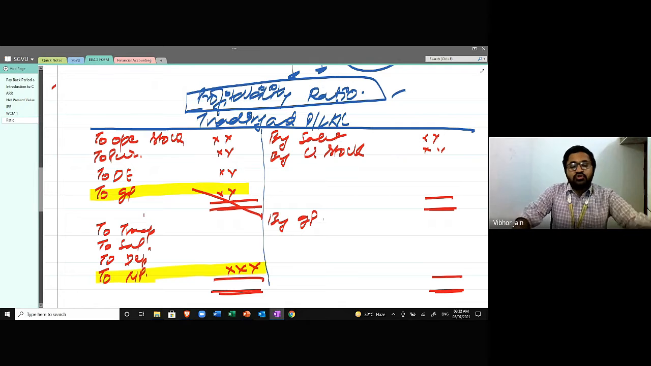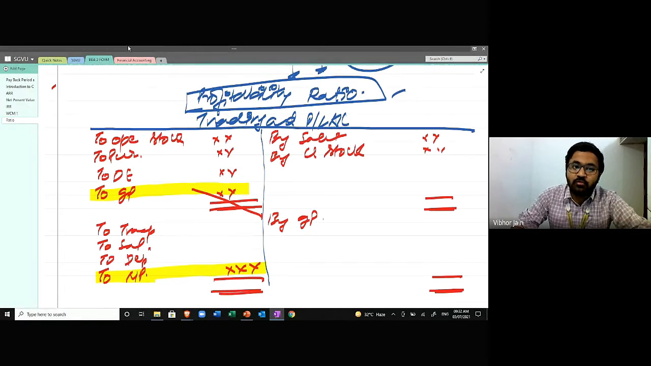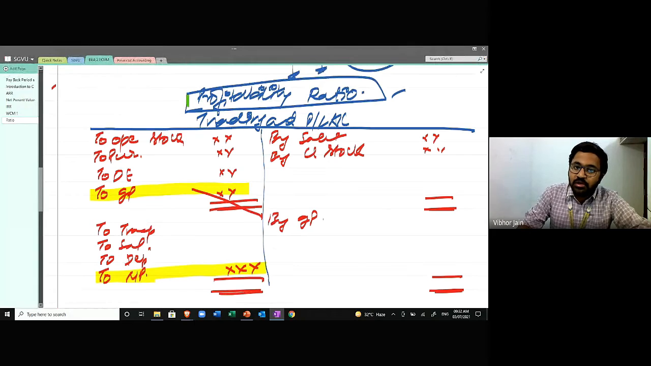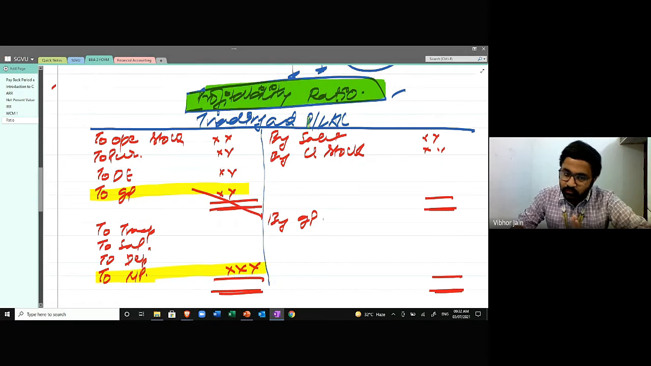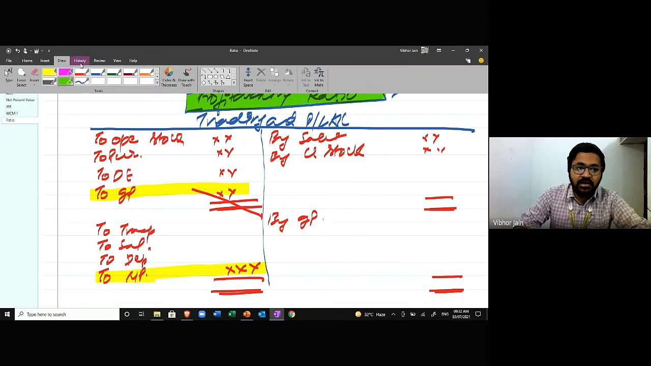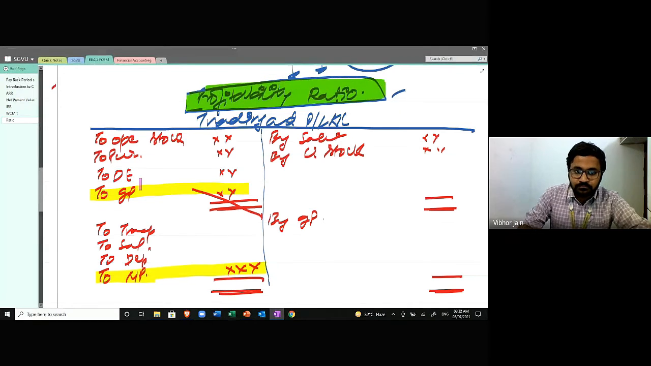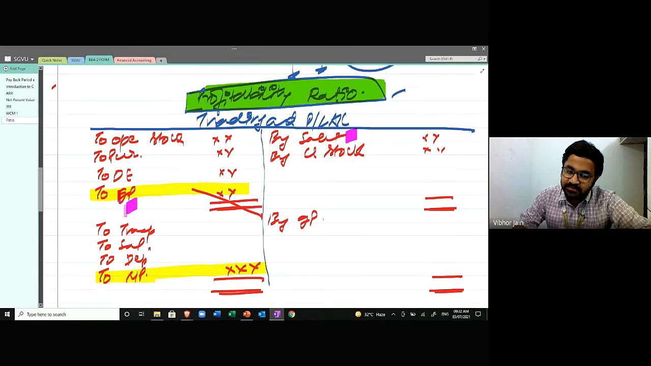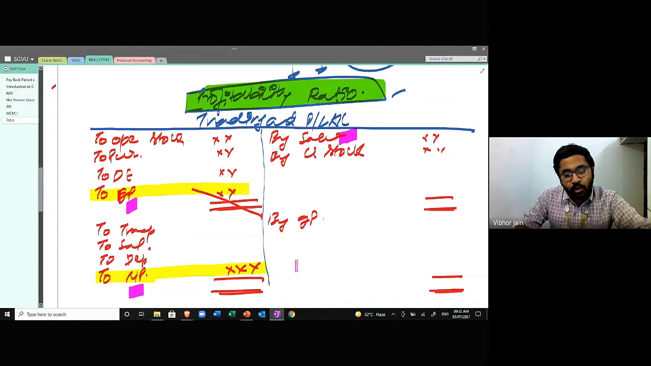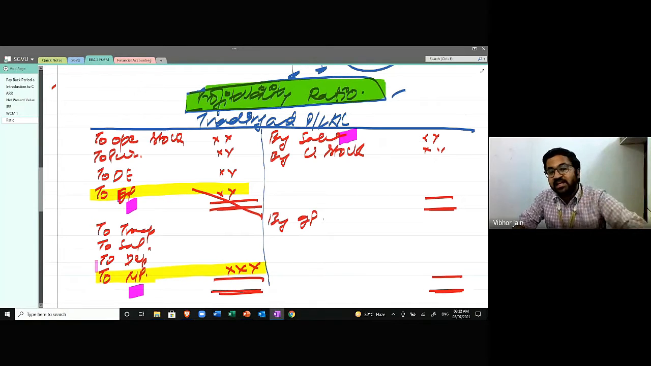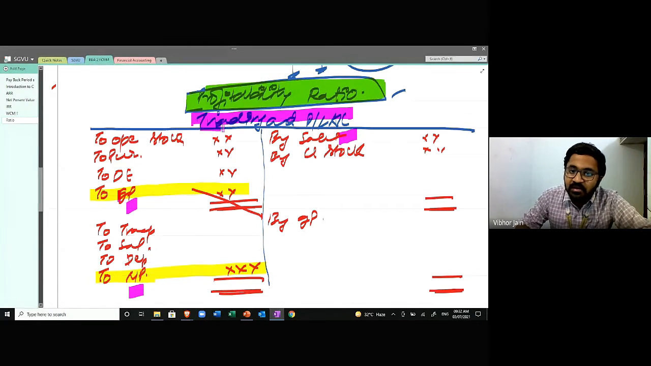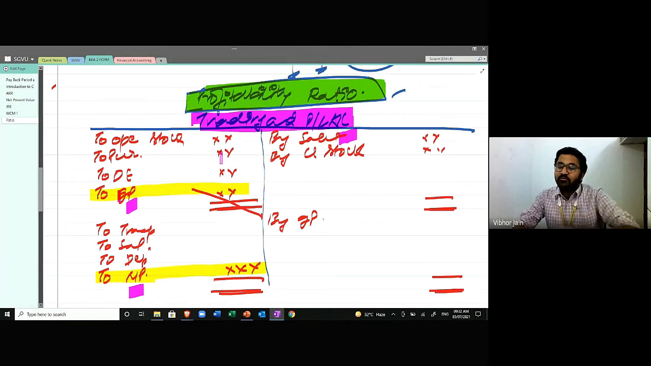So when I'm talking about profitability ratios, what am I going to do? I'm going to try to calculate the relationship between the various items that are given in my trading and P&L account. For example, I can compare gross profit and sales. I want to calculate the ratio between gross profit and sales. I want to calculate the ratio between net profit and sales. These are all profitability ratios. I'm going to use various items of my trading and P&L account, and I will try to calculate the relationship between them. Why would I want to calculate?